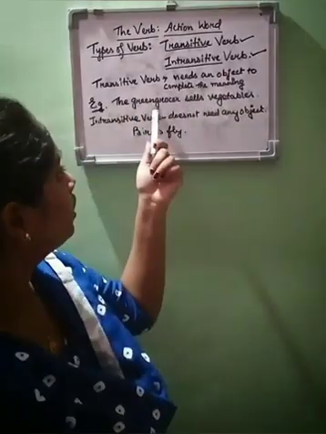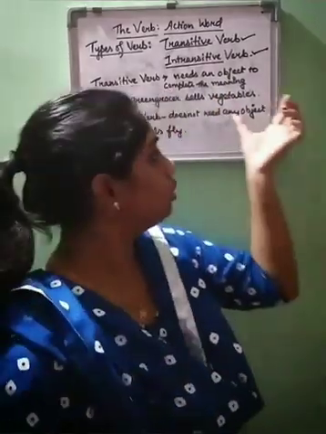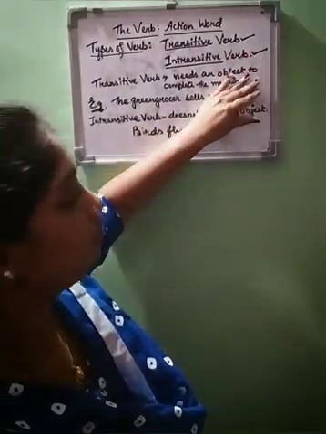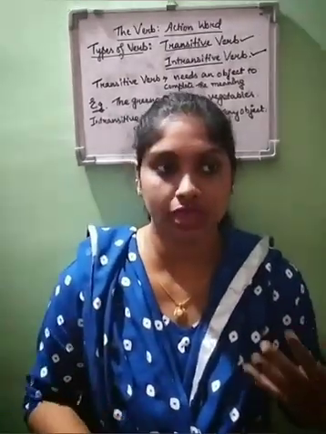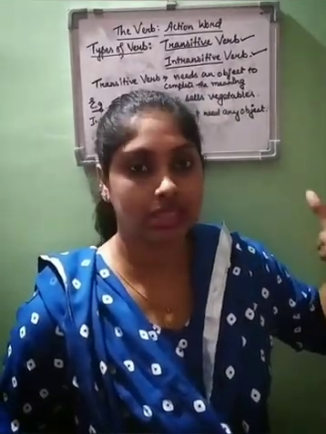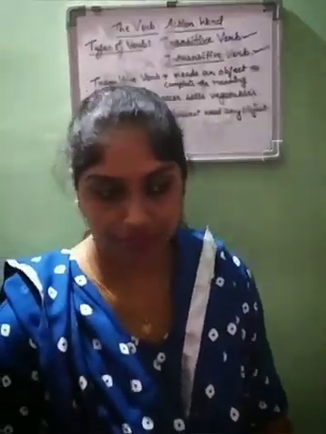Now see, the greengrocer sells. If I omit the word vegetables, the sentence is incomplete. The greengrocer sells what? We don't know. We are requiring an answer. So it needs a word to complete the meaning of the sentence. That is how this is a transitive verb.